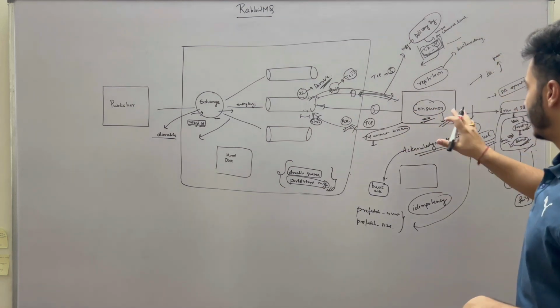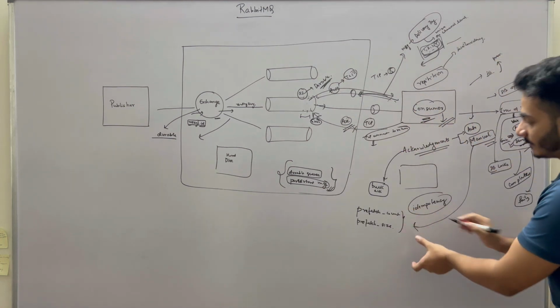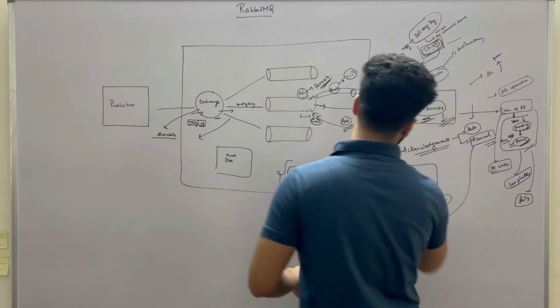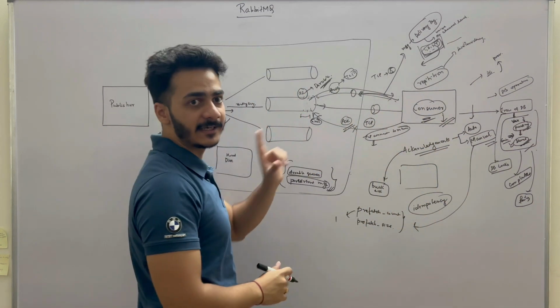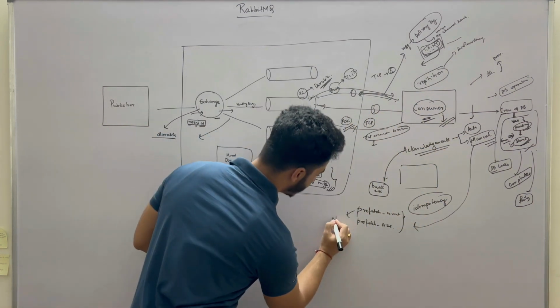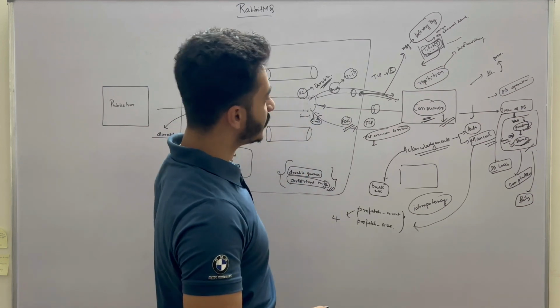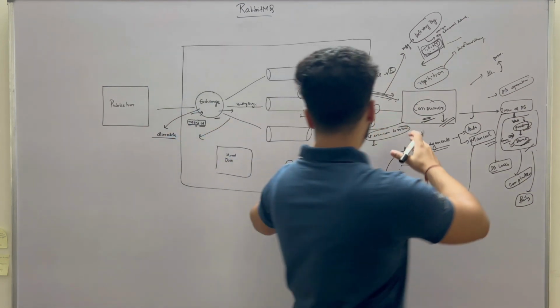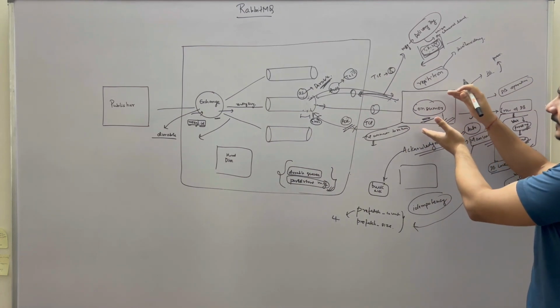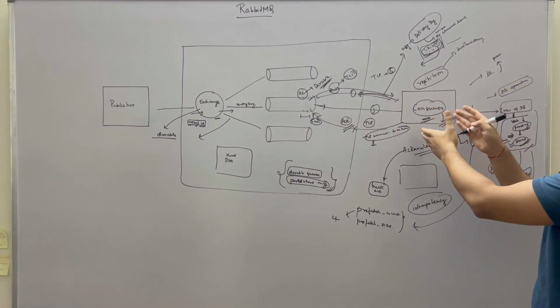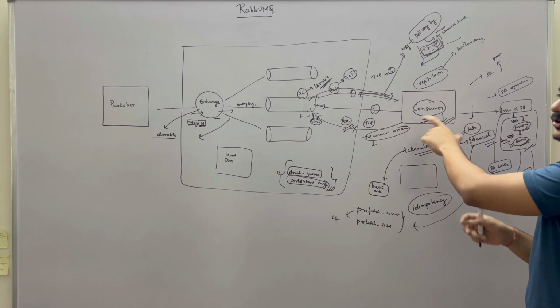But if you have specified the prefetch count as 1, then the consumer will consume only one message at a time. But if you have specified the prefetch count as 4, then in a single go, 4 messages can be consumed by this consumer, and it can process those messages side by side, or whatever code you have written here.